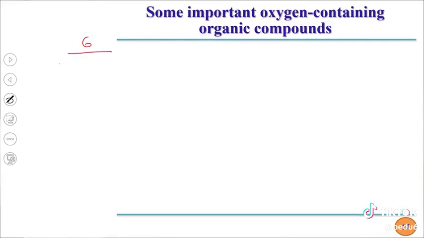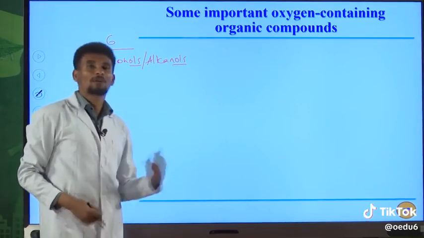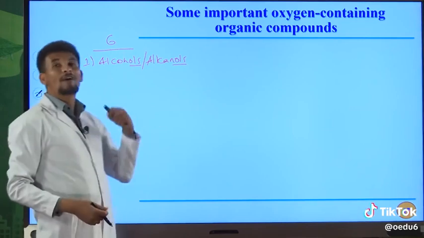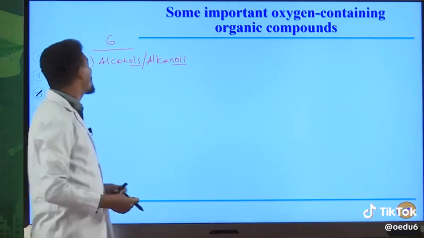Okay, the first one is alcohols. Alcohols can also be named as alkanols. So OL indicates the presence of OH functional group because the functional group of alcohols is OH, and it is named as hydroxyl group.